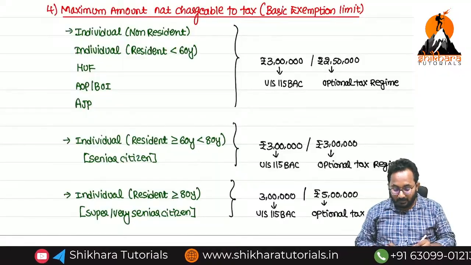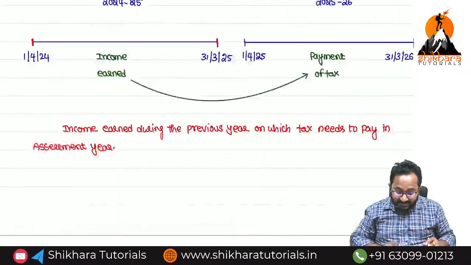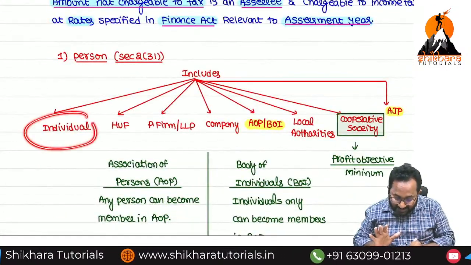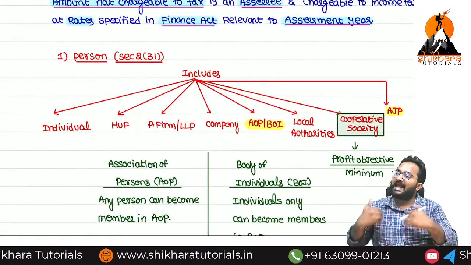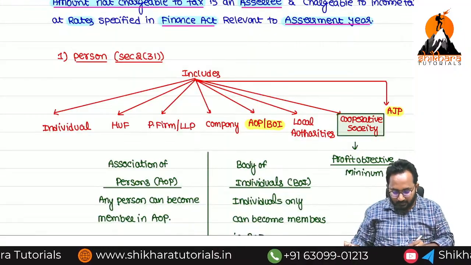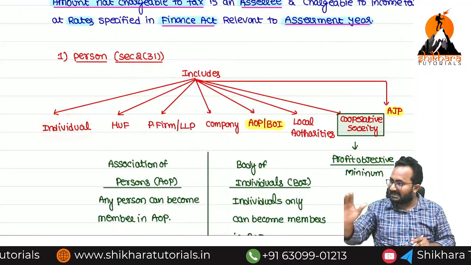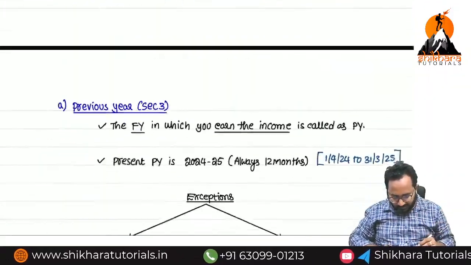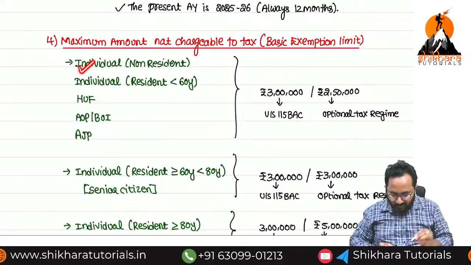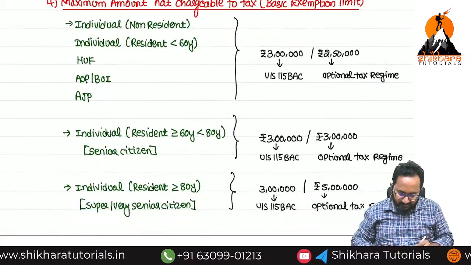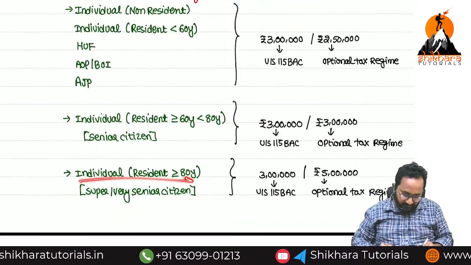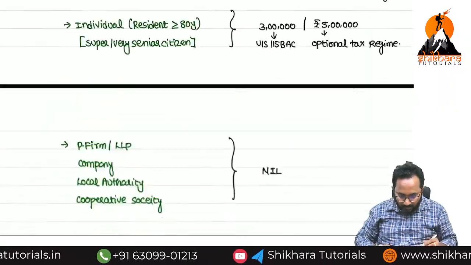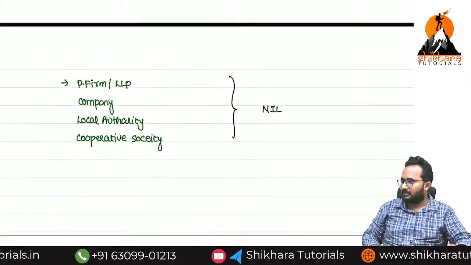Yes, ma. In the person definition, only who has those natural characteristics, ma? Individual. They have the age factor, so that's why this person is categorized as per age. The remaining are all normal only. Please check it out. Here, individual non-resident and individual resident are covered. For individual resident, based on age we classified the individual; the remaining are all normally classified. Please write it down.